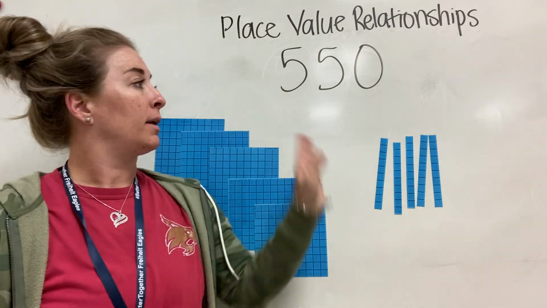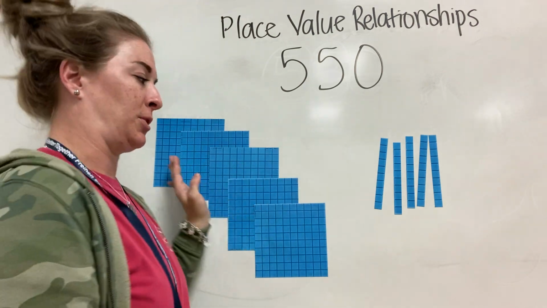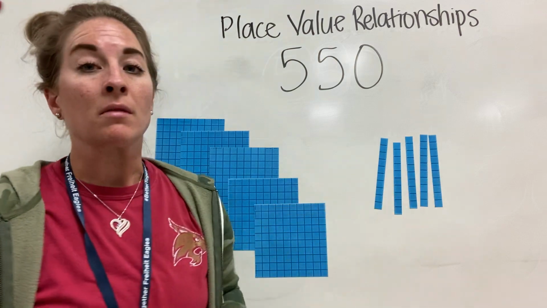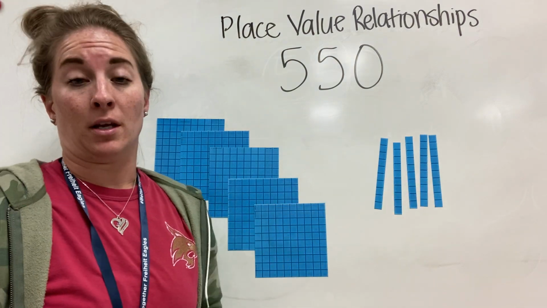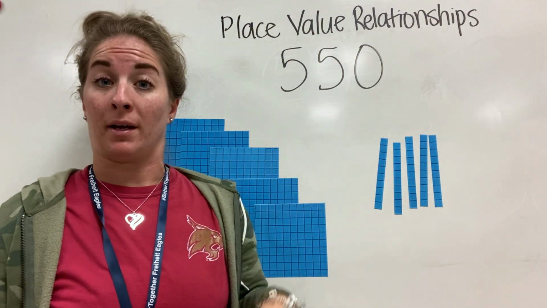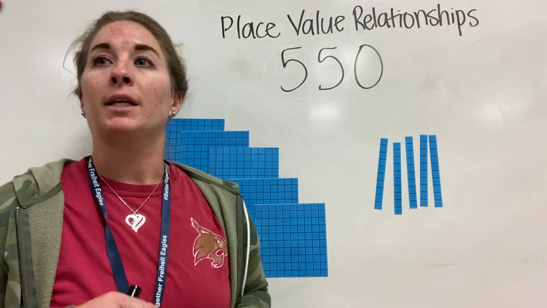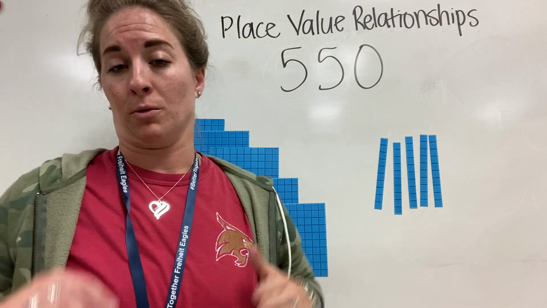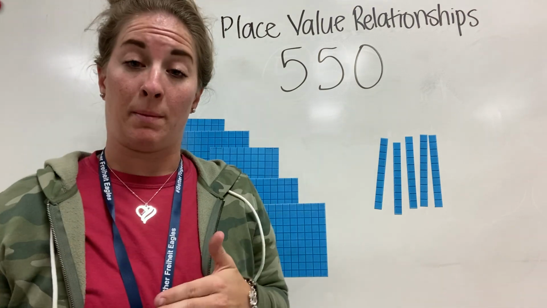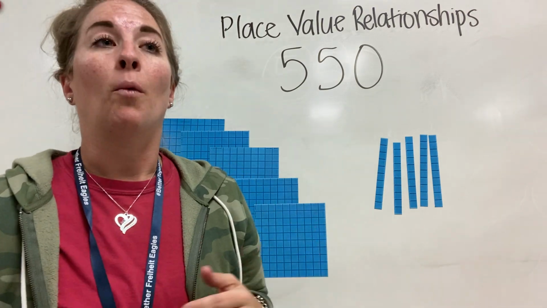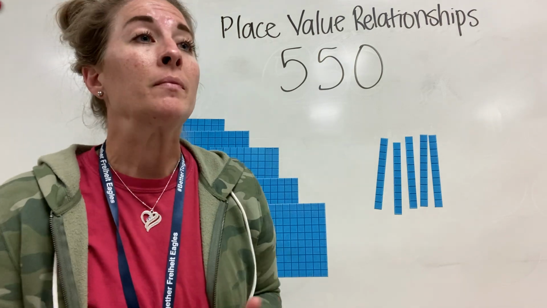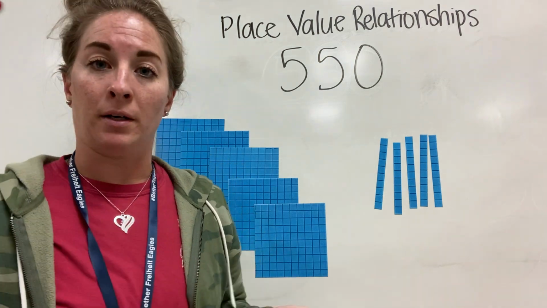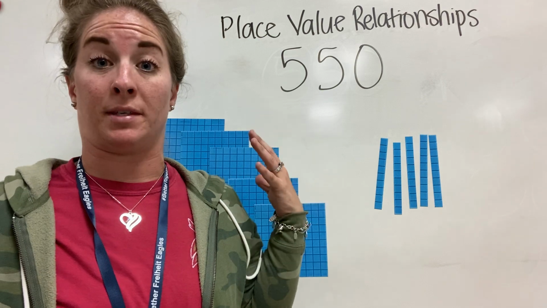related. Because in this number of 550, which is what I have here at my base 10, two of these digits are related. And when I think of the word related, I think of my cousins and my family. So when I talk about my sisters, we are related because we're in the same family. So we are the same in some ways and we are different. We're the same because of our last name. We're the same because we have the same parents, and we are the same because we have the same color